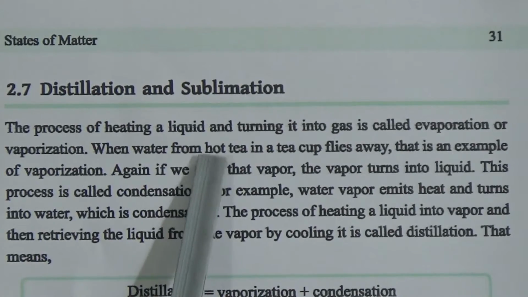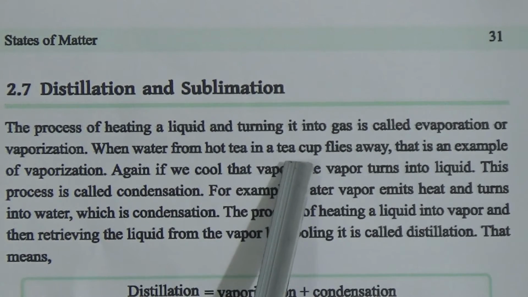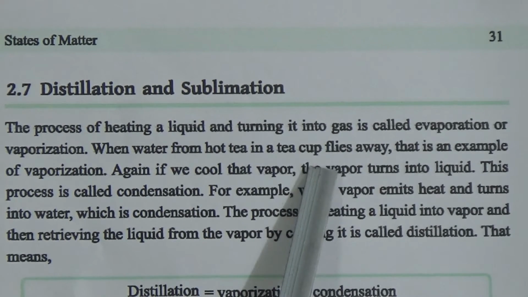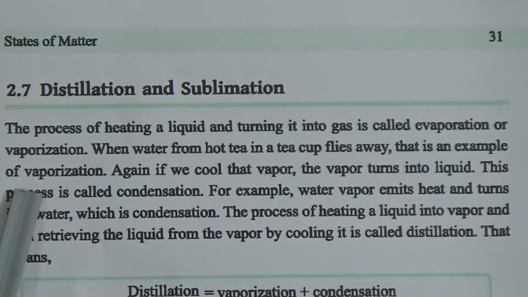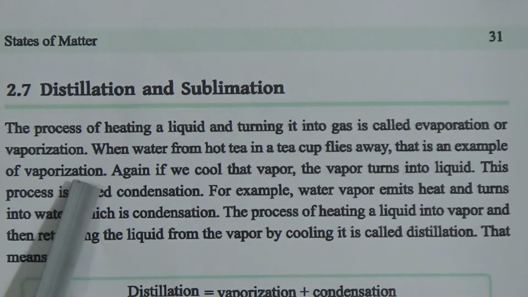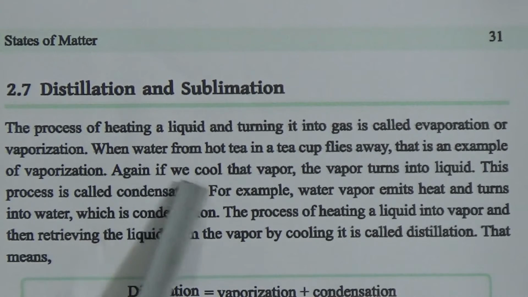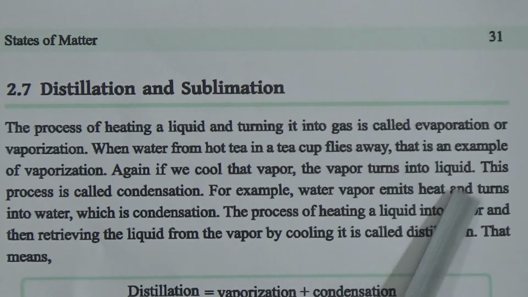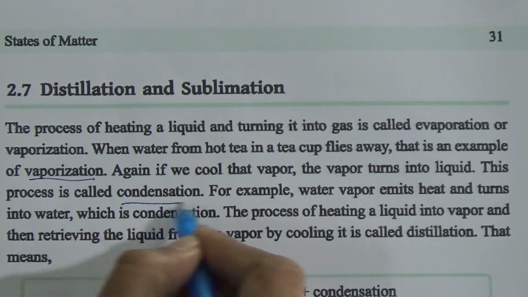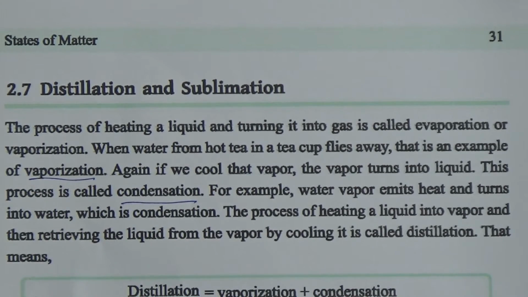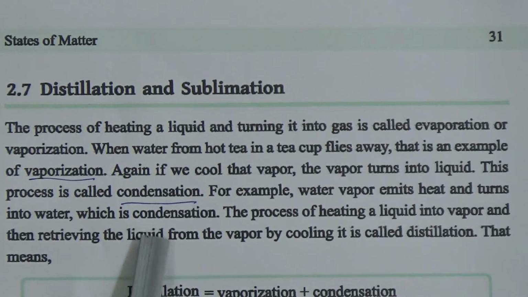When the water from hot tea in a teacup flies away, that is an example of vaporization. That means when we apply heat to the liquid matter and it turns into vapor or gaseous form, it is vaporization. Again, if we cool that vapor, the vapor turns into liquid. This is called condensation. For example, water vapor emits heat and turns into water, which is condensation.